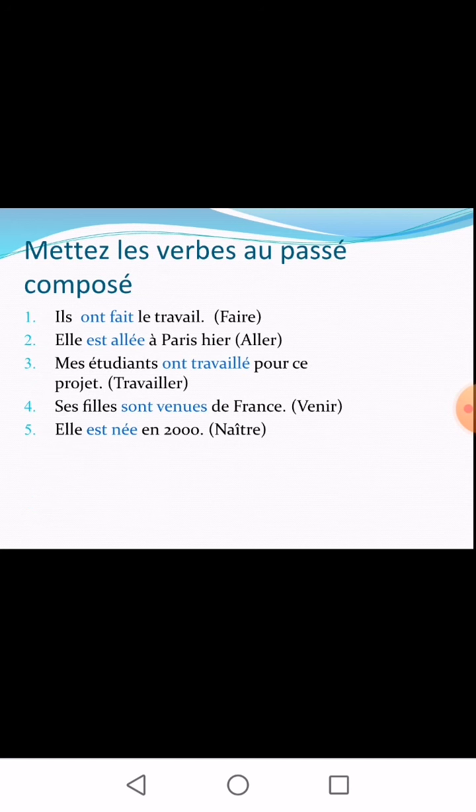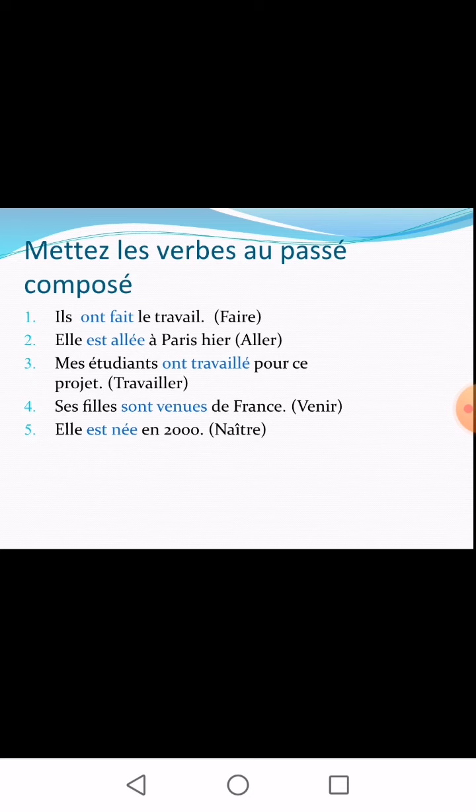Mettez le verbe au passé composé. First one, you have to put the verbs in the bracket into passé composé. So while doing such an exercise, first you have to see when a verb is given for you to make it into passé composé, whether that verb has a regular past participle or irregular past participle. Here the first verb is faire. Faire has an irregular past participle, that is fait.